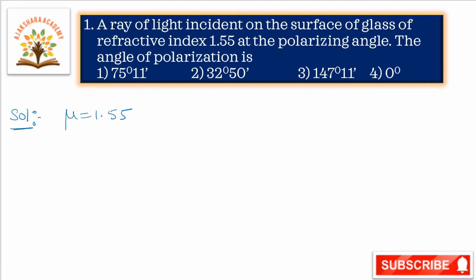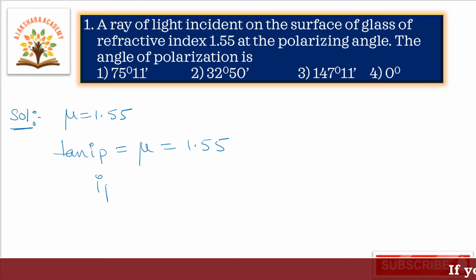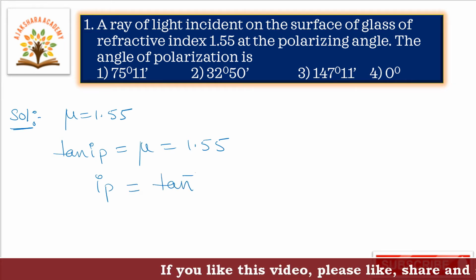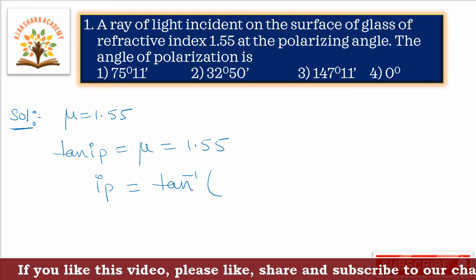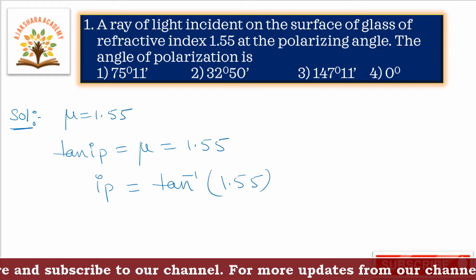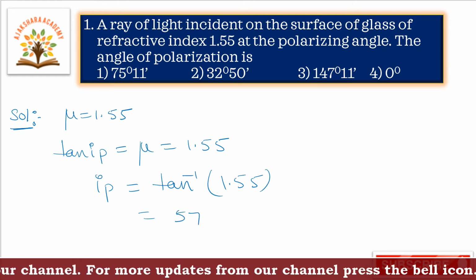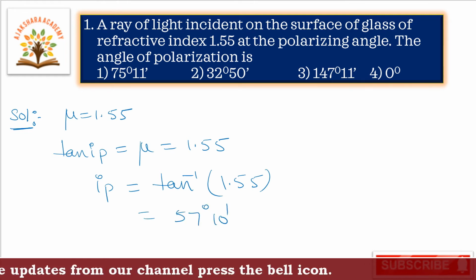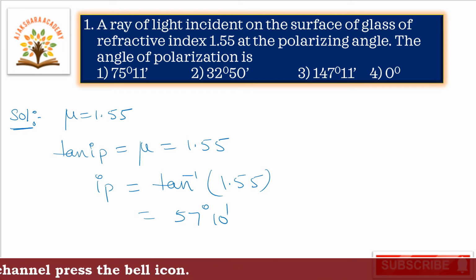So the polarizing angle of incidence is tan inverse of mu, that is tan inverse of 1.55, which is equal to 57 degrees 10 minutes.